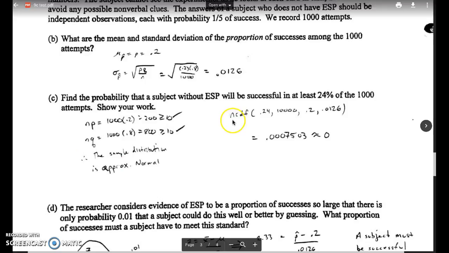So I was able to use my normal CDF command. At least 24% means my lower bound is 0.24, my upper bound is essentially infinity, so I use 10,000. Lower bound, upper bound, mean, standard deviation obtained from part B. Plug that in the calculator and you get 7.503 blah blah blah e negative 4, which means shift your decimal space 4 places left.